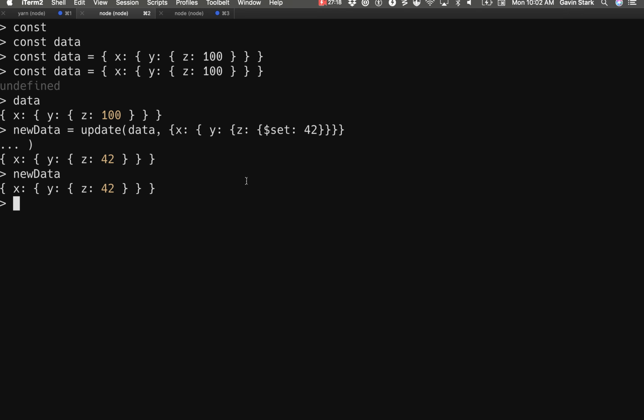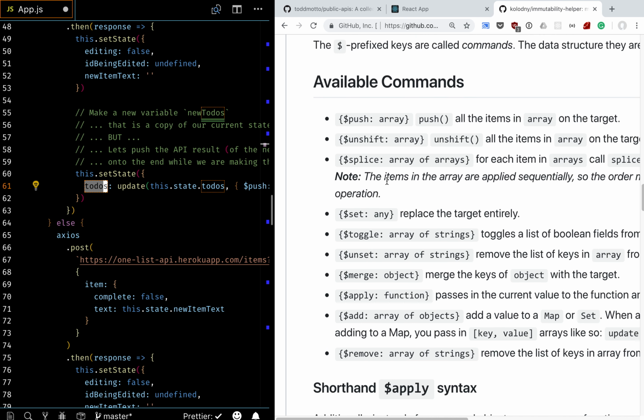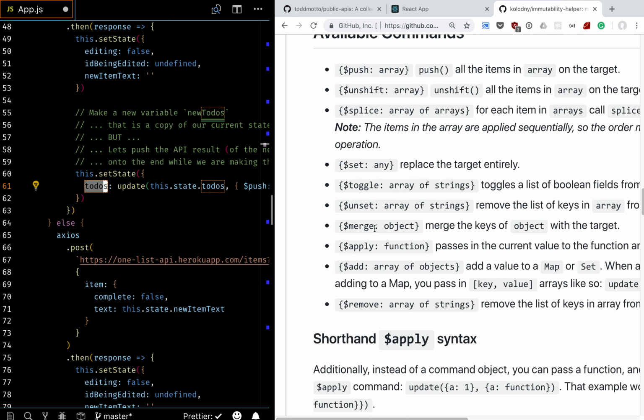But yes, you can set things, you can push, you can unshift, you can splice, you can toggle, you can merge, you can apply, you can add, and you can remove to objects and arrays. So pretty much everything you can do to objects and arrays, immutability helpers let you do, but you get a new copy of the object or the array back with those changes made.